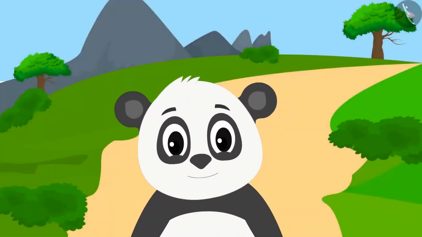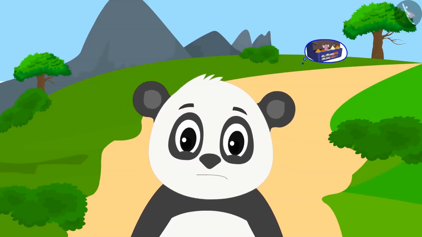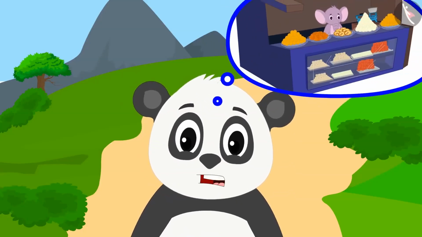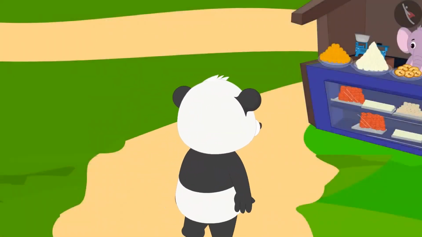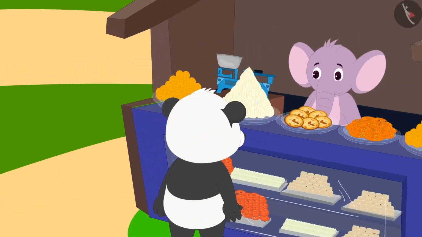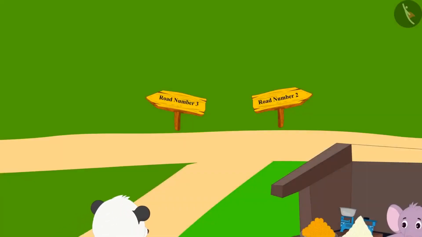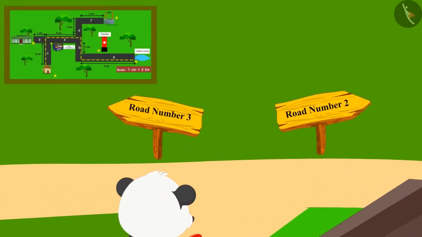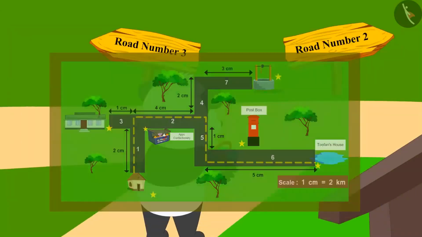Golu is happy and at the same time sad about the scale because he would have to walk far enough to reach Appu's confectionery shop. Walking on road number 1, Golu finally reached Appu's confectionery. He bought sweets from there for Tufan. Can you tell which road Golu will have to walk next? Look at the map and tell.